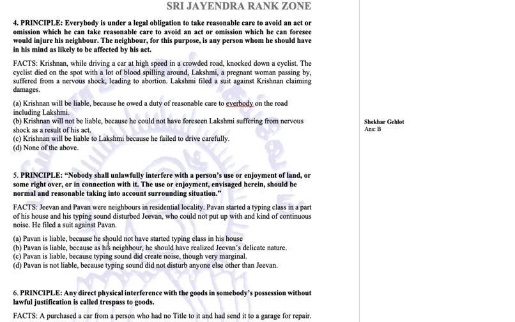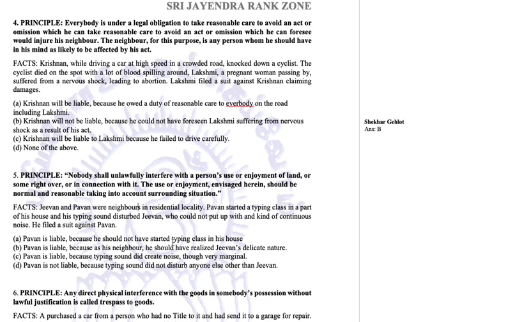Pawan is liable because he should not have started typing class in his house. Pawan is liable because as his neighbor he should have realized Jeevan's delicate nature. Pawan is liable because typing sound didn't create noise, though very marginal. Pawan is not liable because typing sound did not disturb anyone else other than Jeevan.